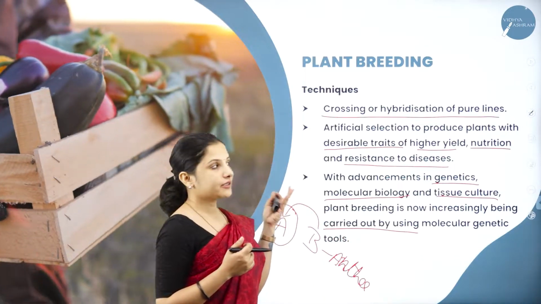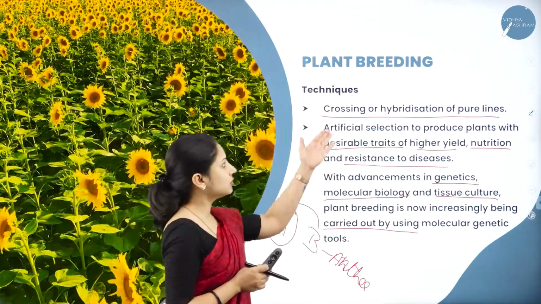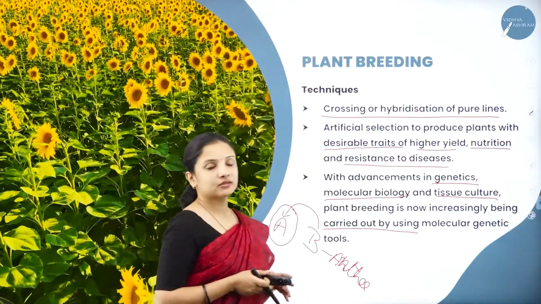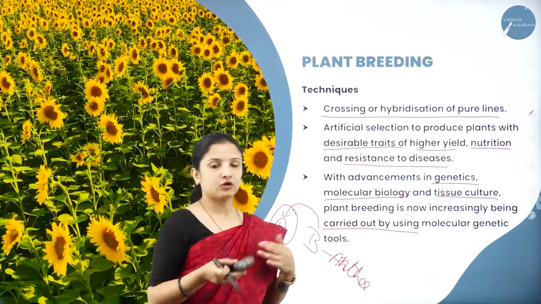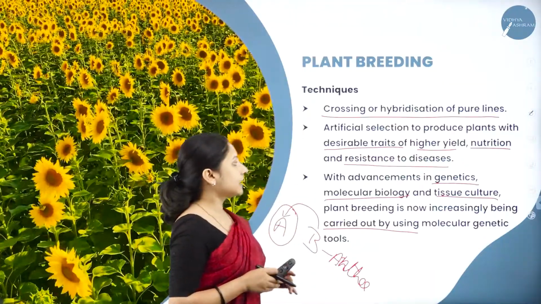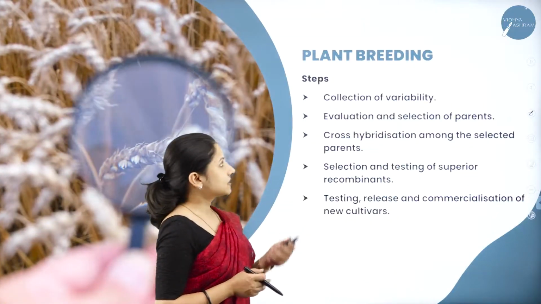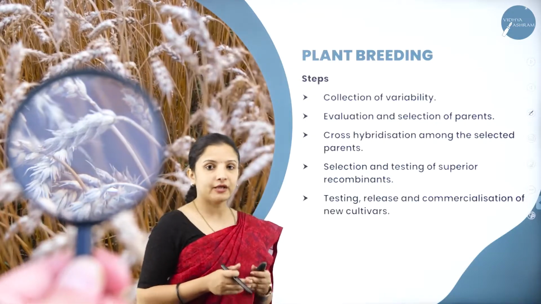So this is how various techniques have been involved. One is the normal technique which everybody follows, which is crossing or hybridization of the plants. Then next is artificial selection of the plants and making them cross-pollinate. And next is by using various genetic tools. So let's see what the different steps involved in the breeding of crops are.